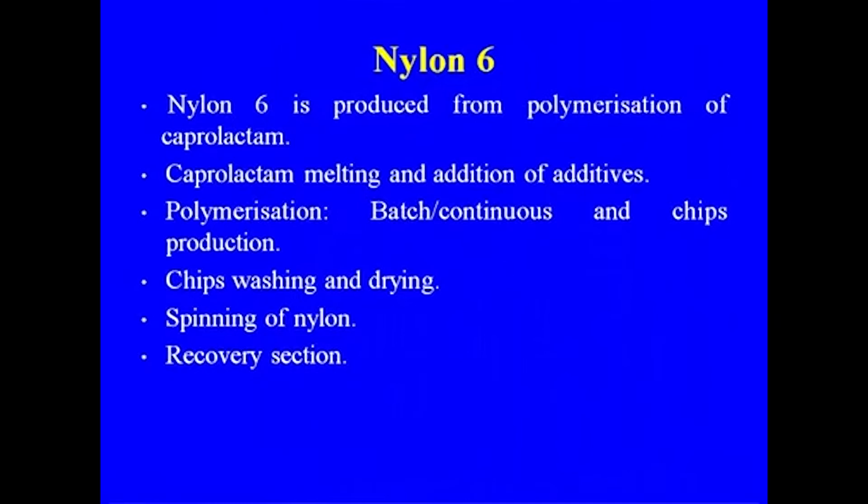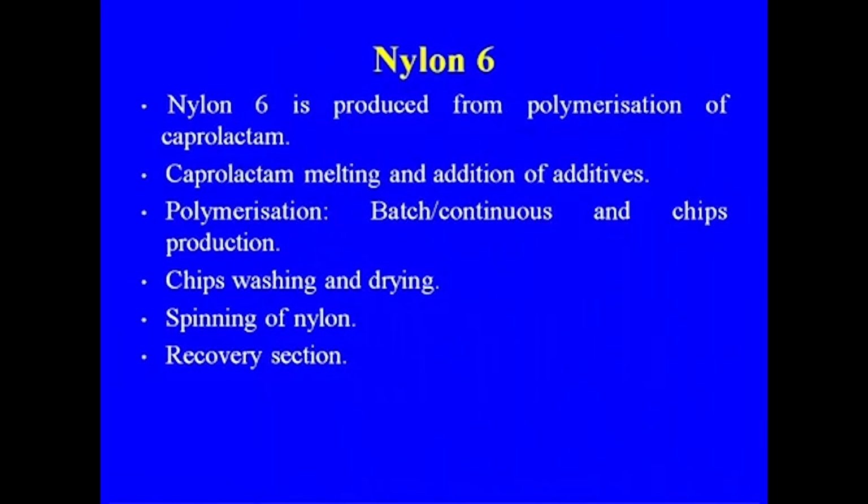Now after getting the caprolactam, the next section in the nylon 6 preparation is the polymerization of the caprolactam. So nylon 6 is produced from polymerization of the caprolactam. The process consists of caprolactam melting and addition of additives, polymerization, batch or continuous, and fine chips production, because after the polymerization we are getting the nylon chips, and those chips again can be used